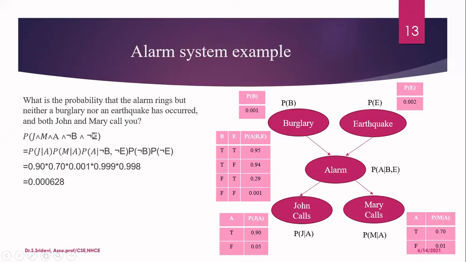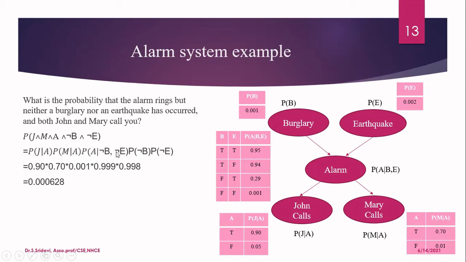Similarly, next I have to consider this term. It's nothing but the probability of no earthquake. These two values do not depend upon any other thing, so directly we are writing the values here. Otherwise, we would have this conditional dependency also, but we don't have any conditional dependency here. What is the probability of not having an earthquake? Here it is given that the probability of earthquake is 0.002. Therefore, the probability of not having an earthquake is 1 minus 0.002, which is nothing but 0.998.